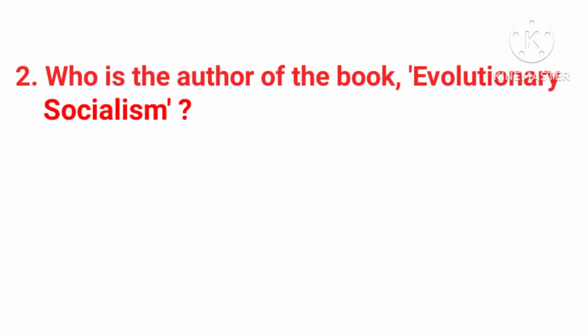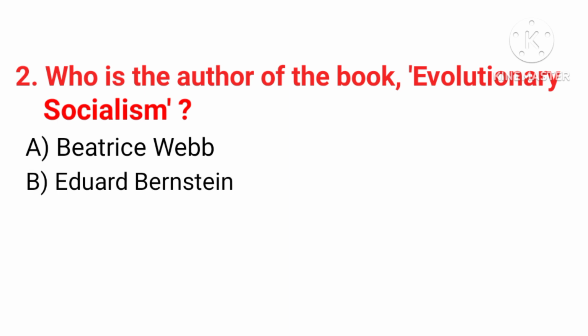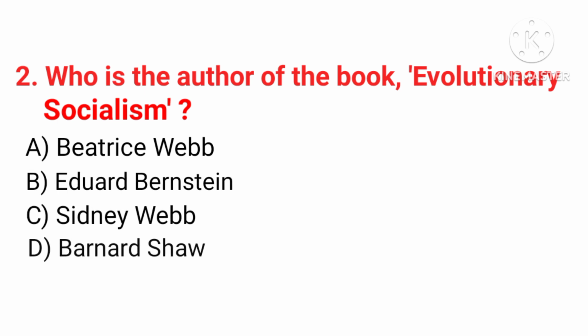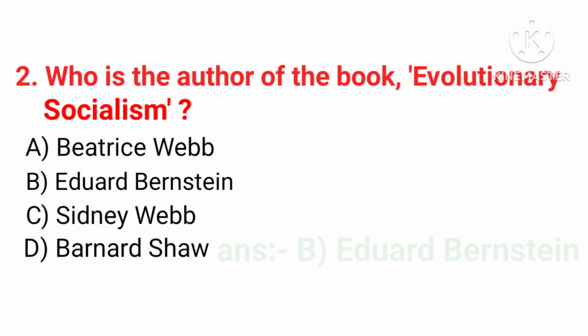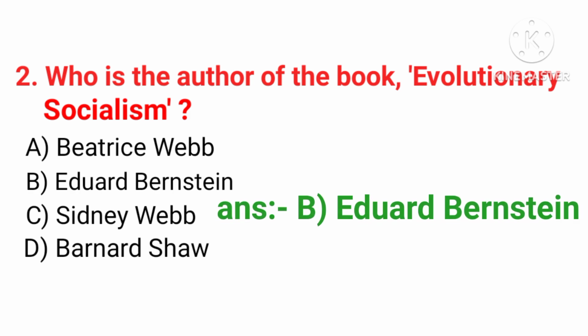Okay, then question number 2. Who is the author of the book Evolutionary Socialism? The options are Patrick Webb, Edward Bernstein, Sidney Webb and Bernard Shaw. The correct answer of this question is option number B, Edward Bernstein.